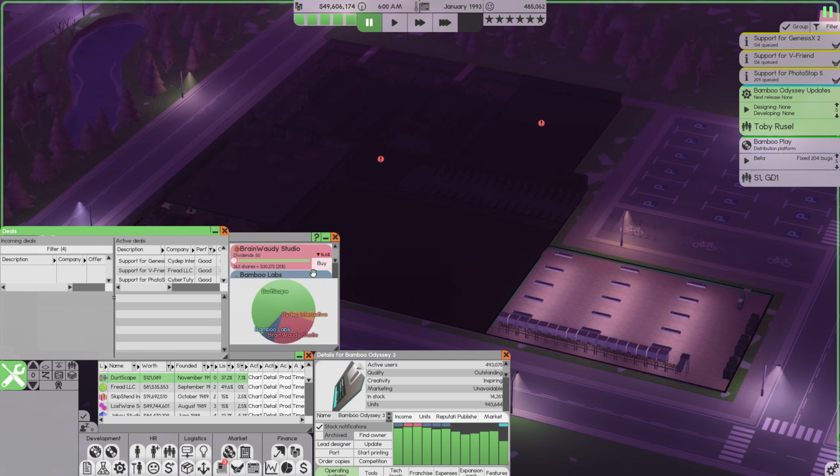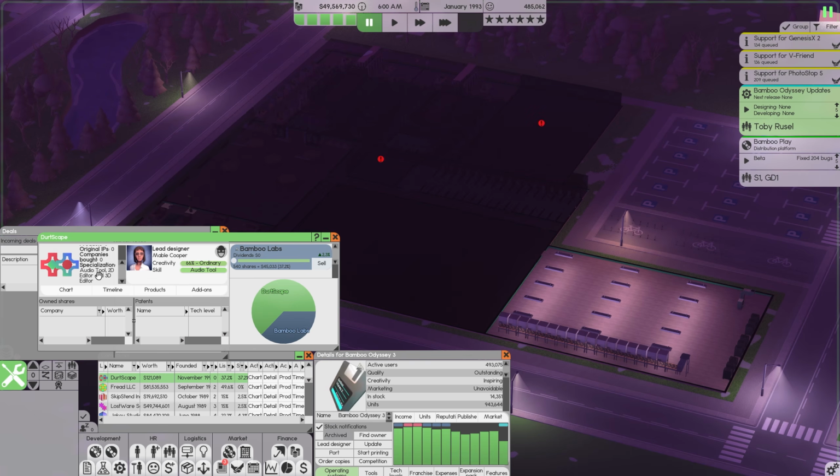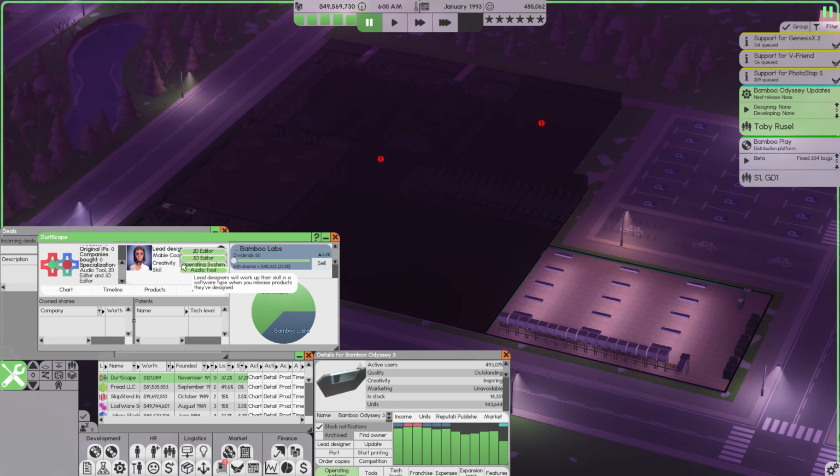We have some more stocks that we can buy. Oh, that's a lot. I really hope these guys actually come out with a product at some point. It looks like they might not. If we buy both of those, we still won't be over 50%, so that's fine. We now own 37% of this company. It is worth $45,000, so that is incredibly cheap. I'm really hoping that at some point they release something. I don't think it's going to be fantastic, but at least we can potentially make a little bit of profit there.